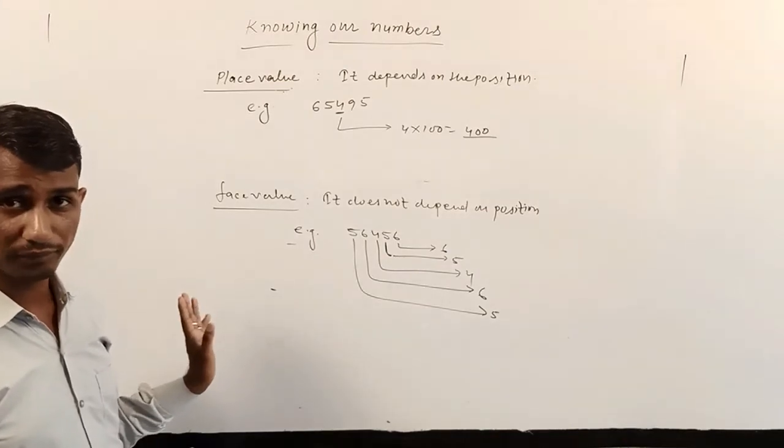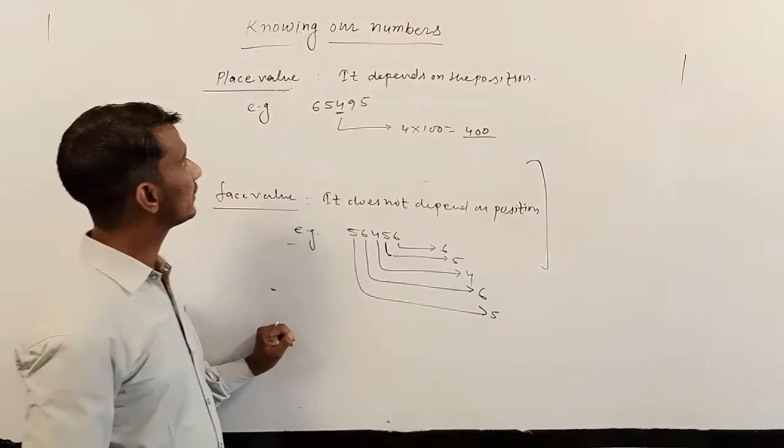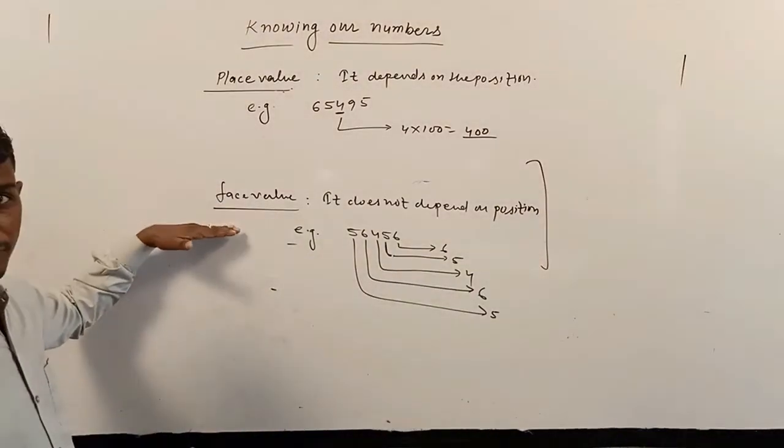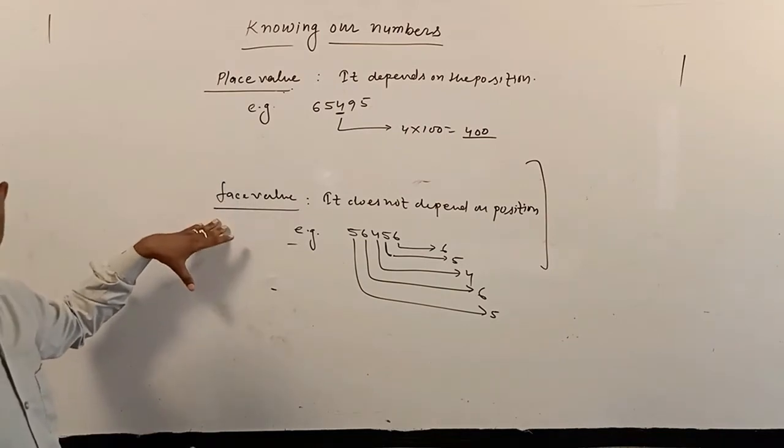Understand? Any problem? And one more important question from this topic, place value and face value. Sometimes in the question they ask for adding the place value and face value also.